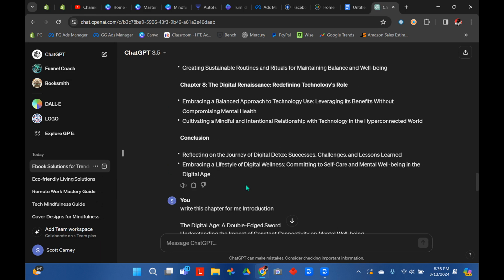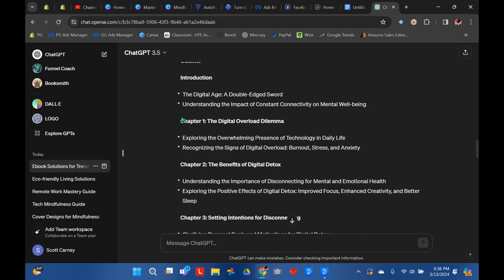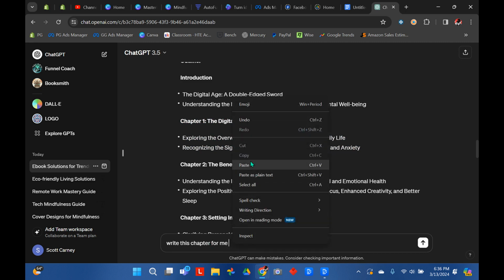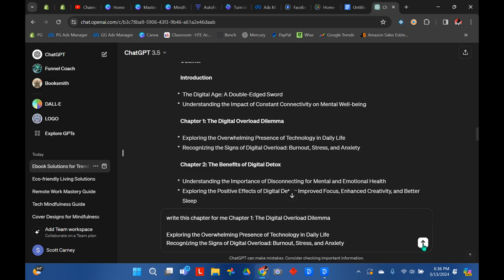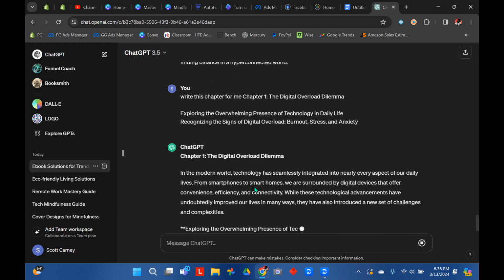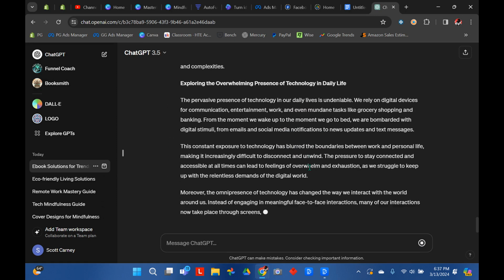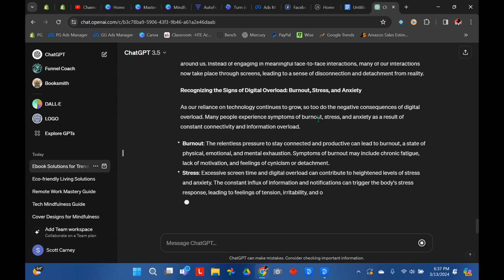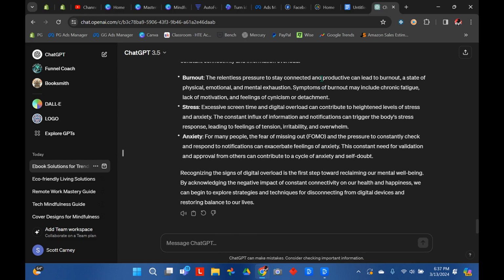Once that's done, you're going to go to next, which is chapter 1. You're going to copy that. Go back to the prompt. Same thing. Write this chapter for me. Paste that in right there. Hit send. And it's going to write the chapter for you just like that. And you keep going through all the chapters until you have your full ebook.